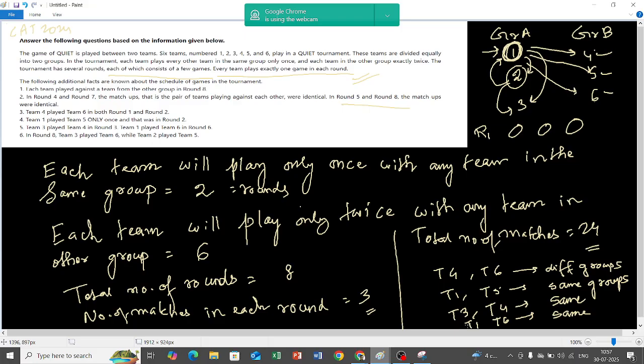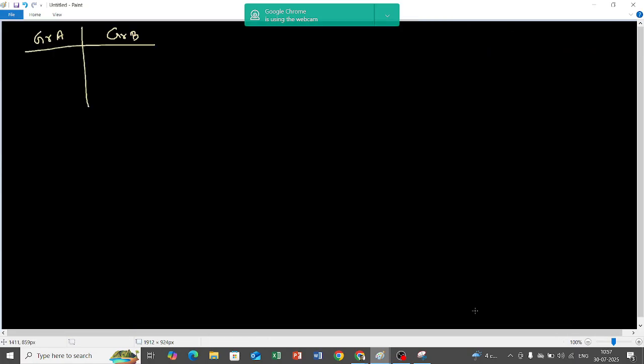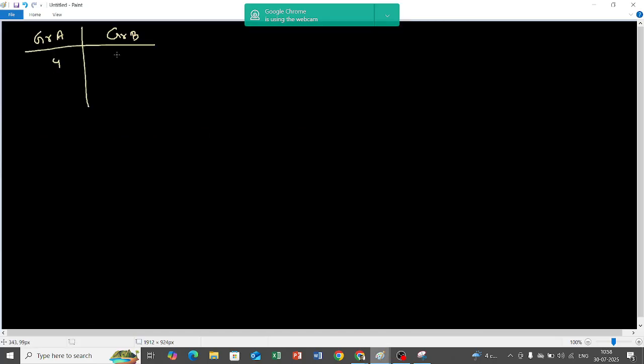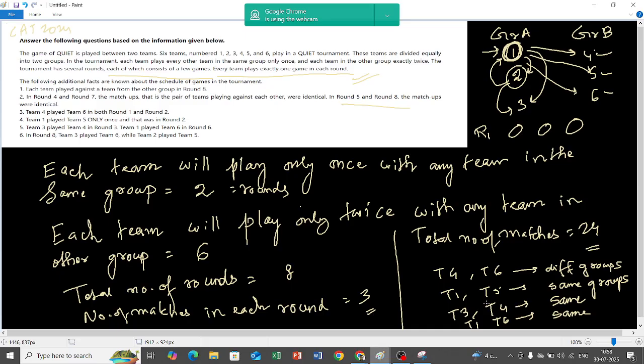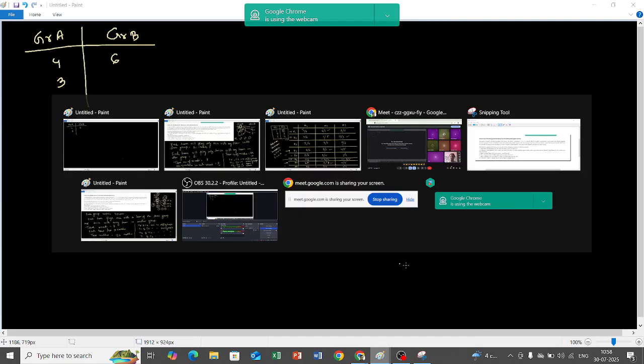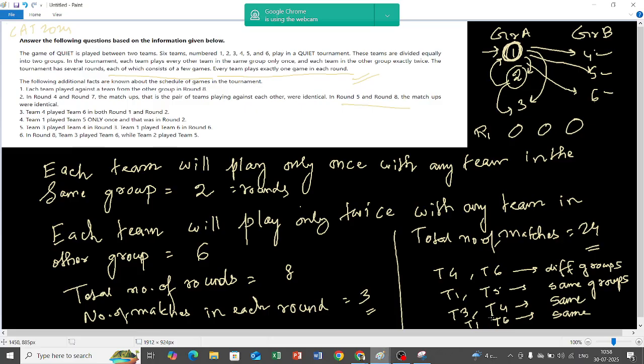Fine. With this information, let us try to fill up this table. It is given that 4 and 6 are in different groups, so let me put 4 over here and 6 over here. Team 1 and team 5 are in the same group. Whether 1 and 4 are in the same group or not, I need to find out. 3 and 4 are in the same group.